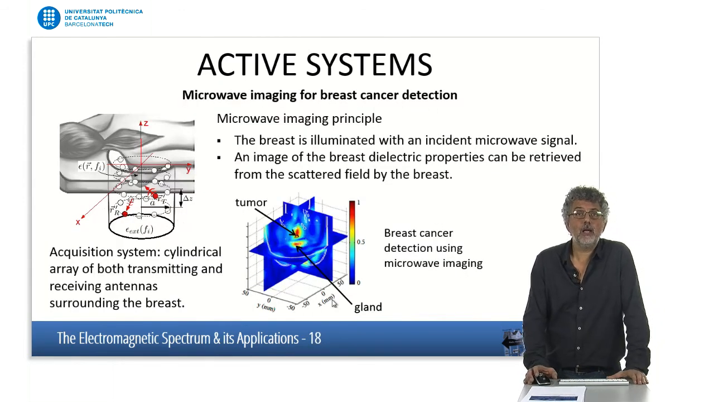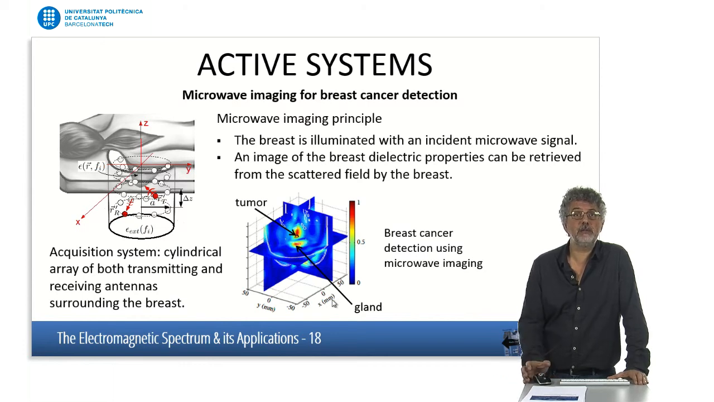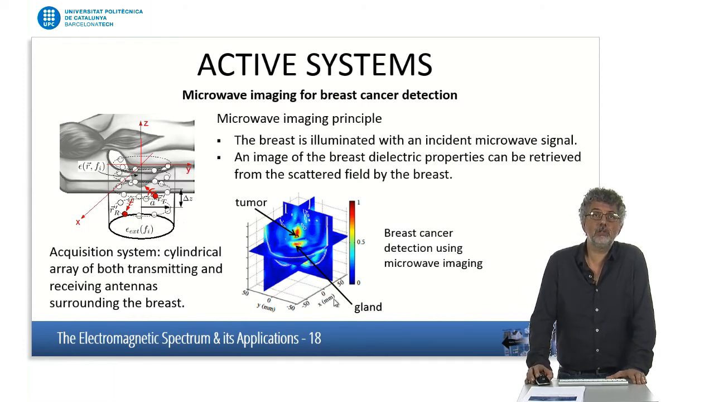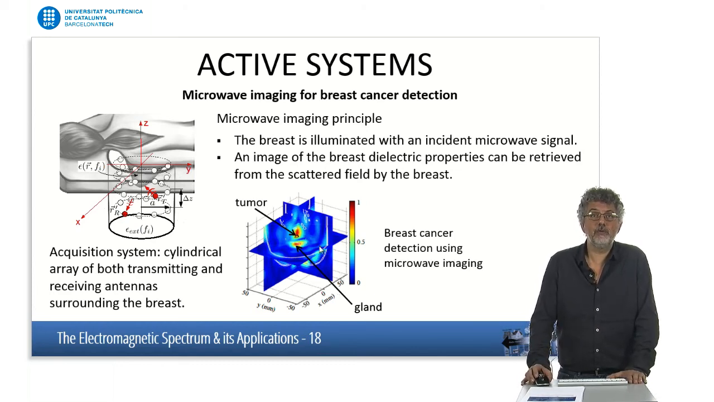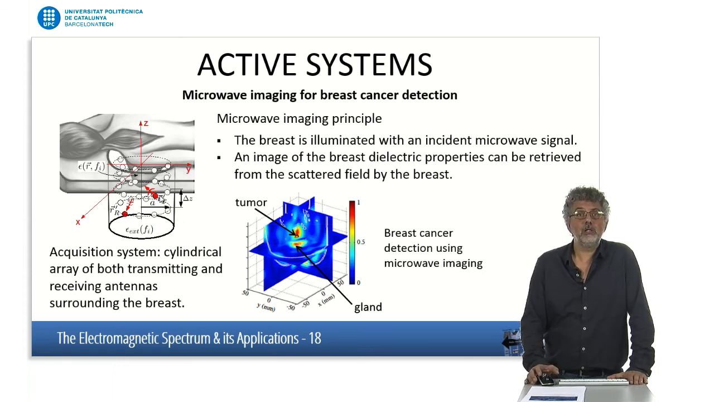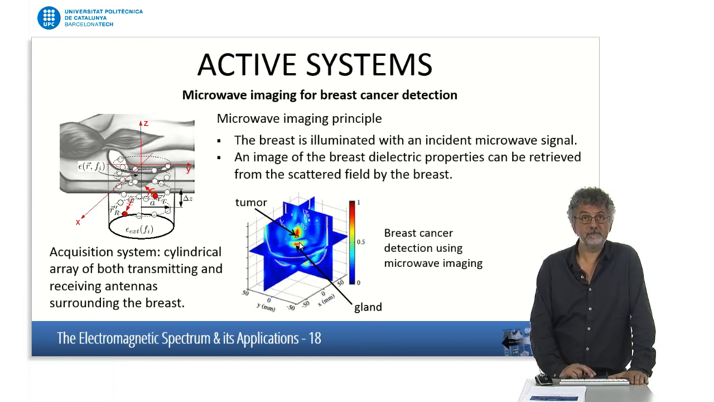But imaging systems based on electromagnetic waves, active systems, can have other applications. This is, for instance, a simulation of microwave imaging for breast cancer detection, in which an image of the breast is produced using several antennas that are illuminating the breast at microwave frequencies. Because tumoral tissues have a different dielectric constant than healthy tissues, it is possible to obtain the position of those tumors from those images, with the advantage that in that case the radiation is non-ionizing, as opposed to X-rays.